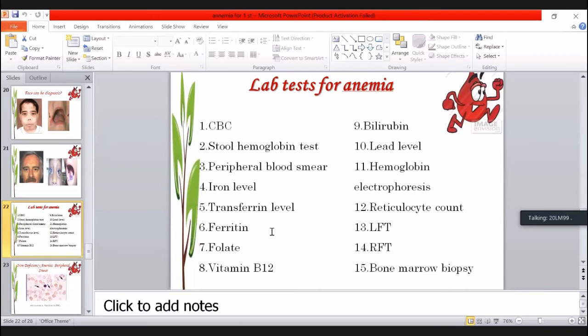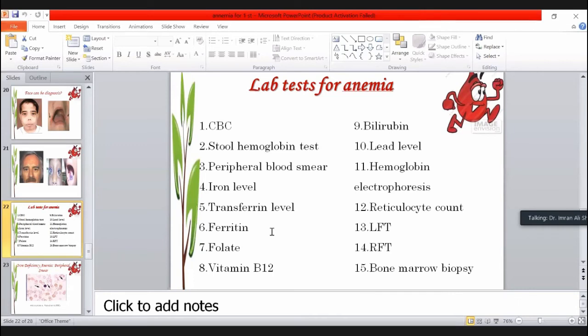If a person is having the hemolytic type of anemia, what investigation will you do? Bilirubin. Reticulocyte count. Very good. Reticulocyte count, hemoglobin electrophoresis, and the peripheral smear. If a person is having the megaloblastic type of anemia, what investigation will you do? Folate and vitamin B12. Very good.